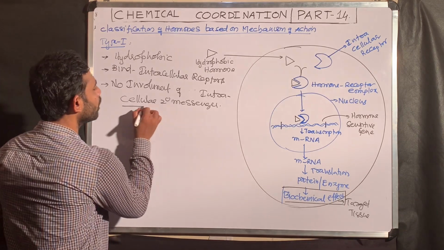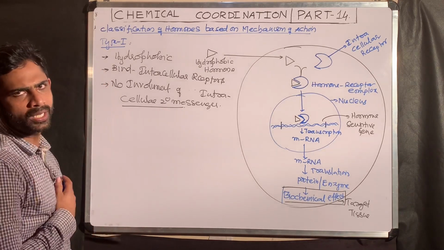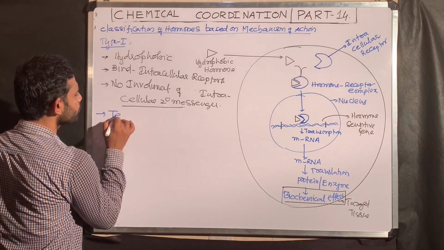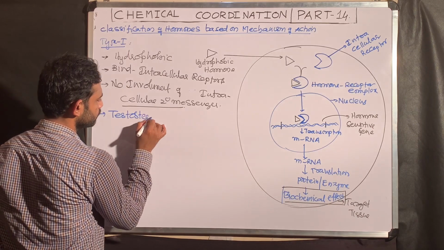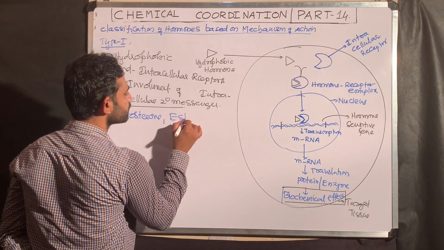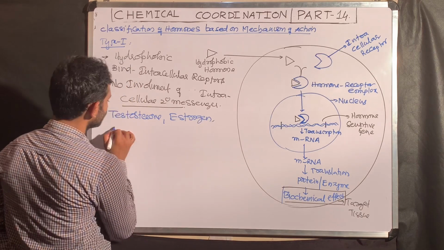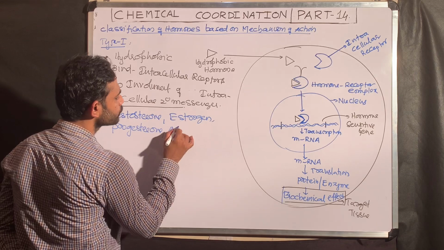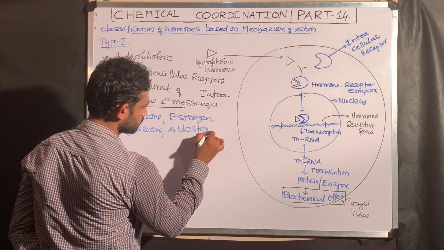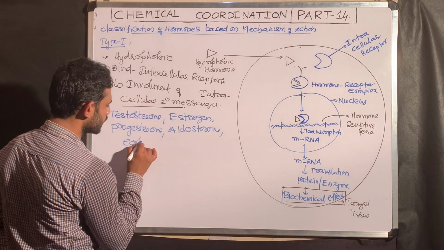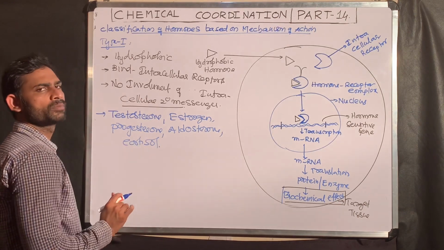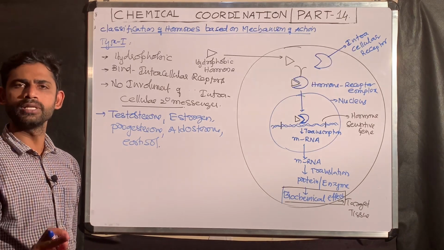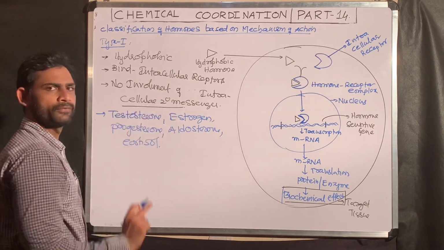Now, what are the hormones that come under this group 1 or hydrophobic hormones? Those include testosterone, estrogen, progesterone, aldosterone, cortisol. Already I said this information. These 5 hormones are steroid hormones synthesized from cholesterol. Cholesterol belongs to lipid. Lipids belong to hydrophobic.